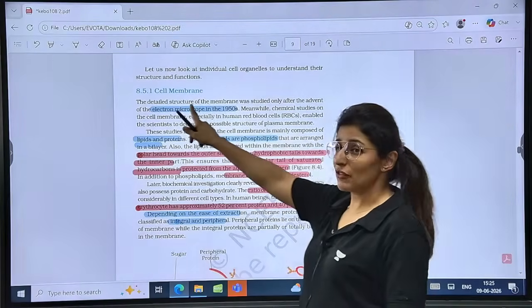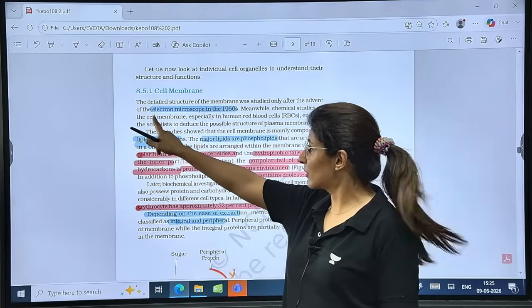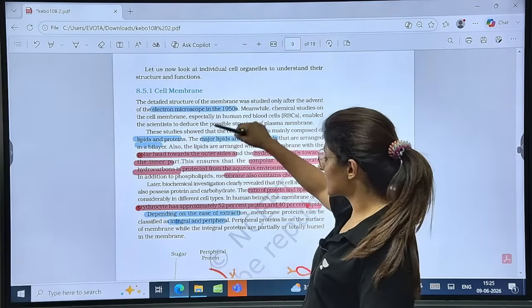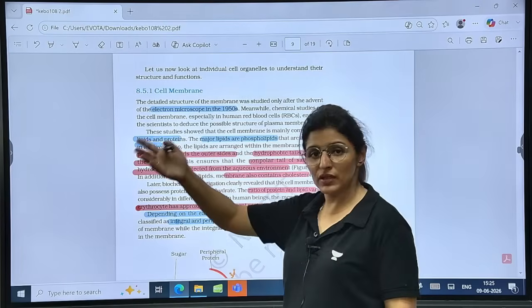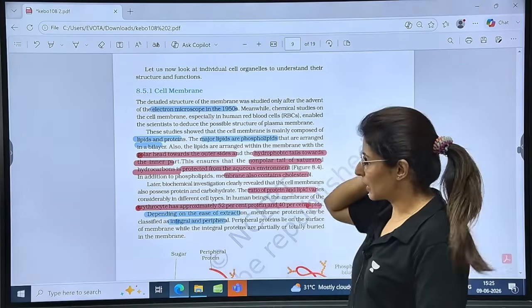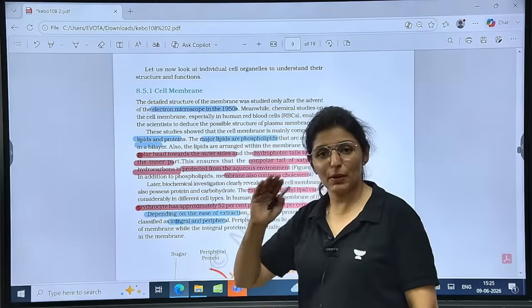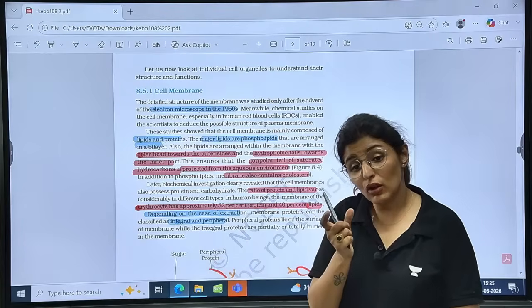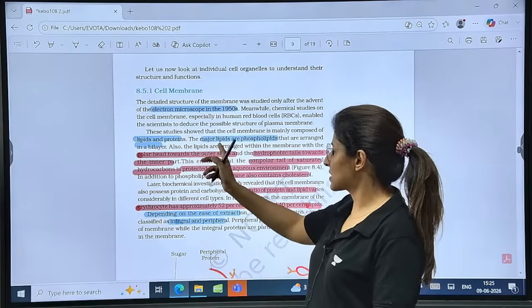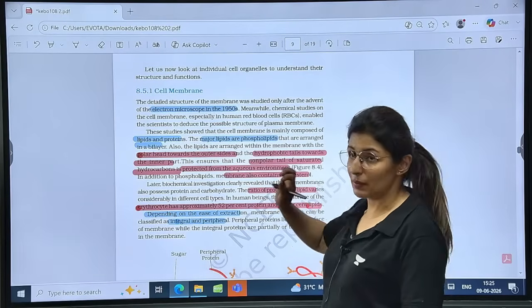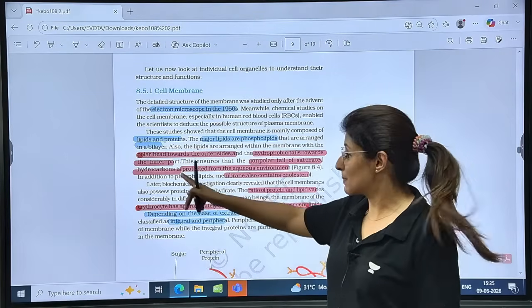The structure of plasma membrane or cell membrane became clear when we had the electron microscope. It was only in the 1950s that we could discover the structure of plasma membrane. Now, it is mainly composed of lipids and proteins, but we also have carbohydrates. The main components are lipids and proteins. Of the lipids, the major ones are phospholipids, and they are present in two layers, a bilayer.